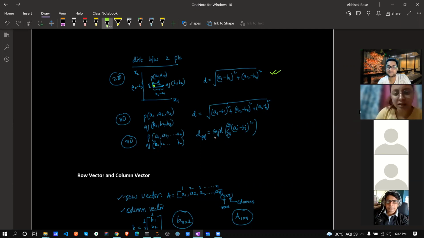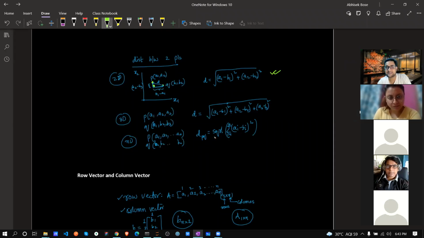Just mark this equation, d equals root over. So just think this is my P and this is my Q, two points are there, and this is my formula for how to calculate. This is my A1, A2 point, and Q is basically the B1, B2 point. If I calculate on the X2 axis, what is coming? A2 minus B2, and on the other axis it's B1 minus A1, correct?